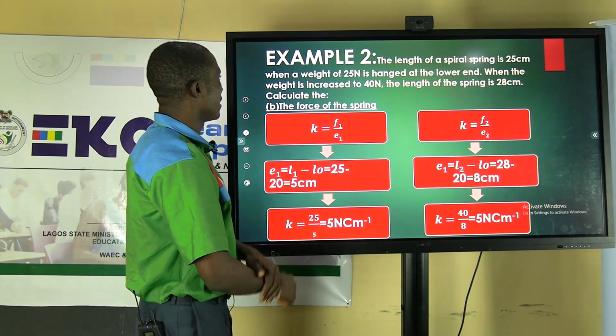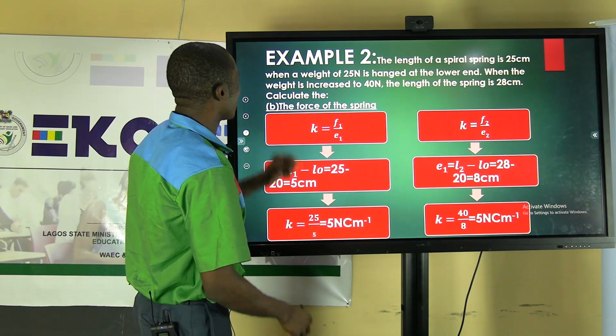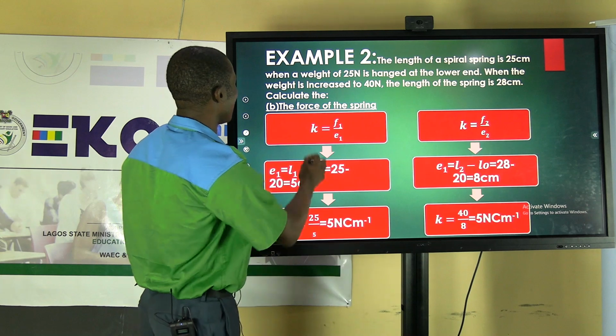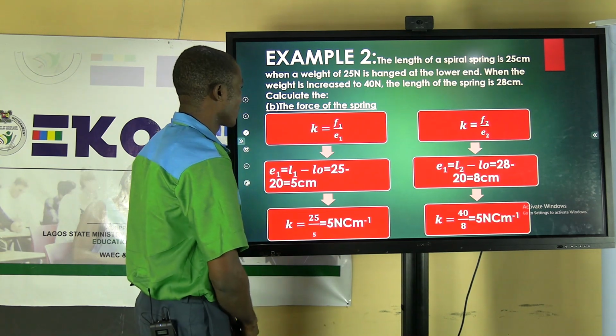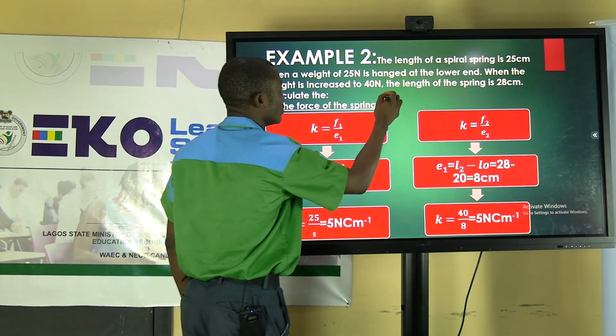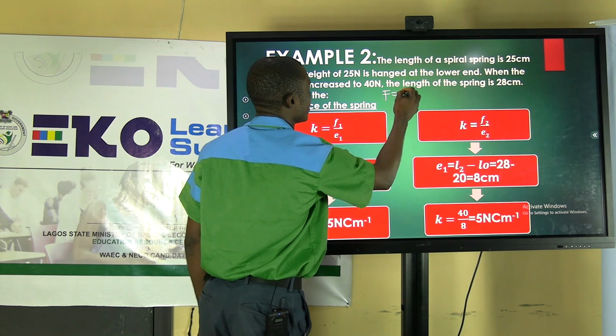The next part, the second part of example 2, is that we are looking for the force constant of the spring. The force constant from Hooke's law, which says that F equals KE.